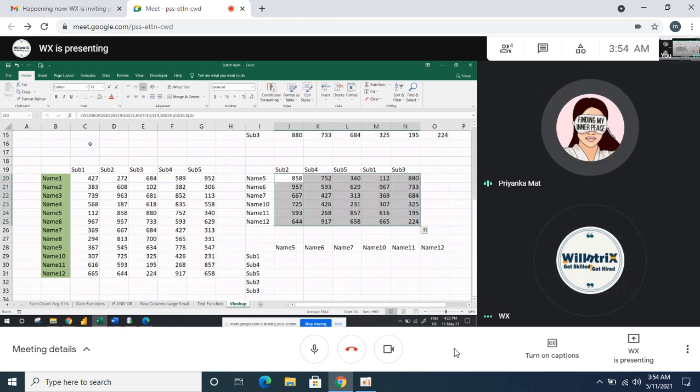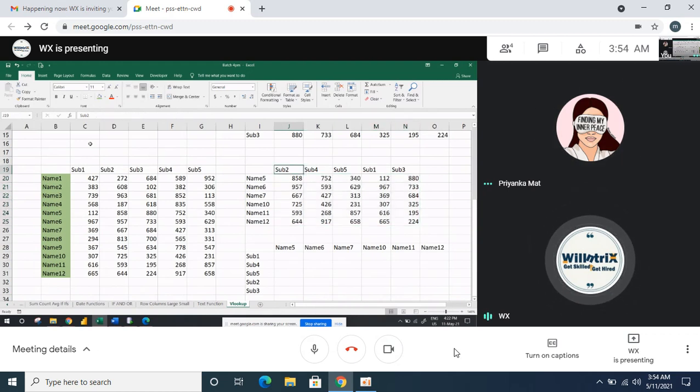Here the locking is, one is for the column and one is for the row. Your confusion is in that part only. I'm getting confused only in locking. I told you this is a row lock and this is a column lock. At least you can get what is a row lock and what is a column lock. Yes, got it.